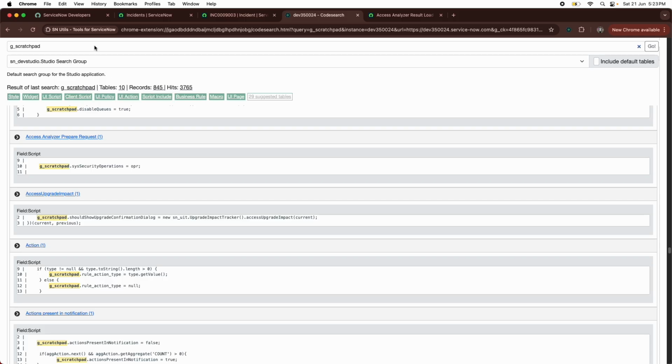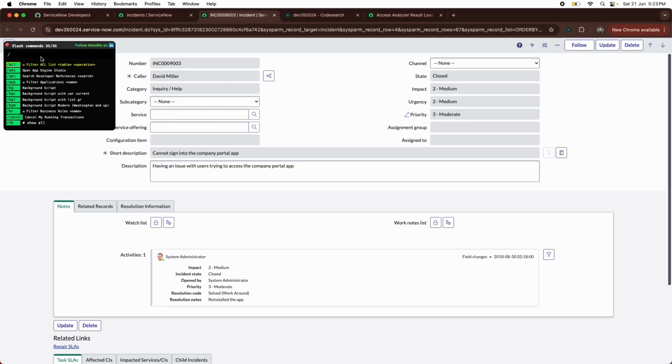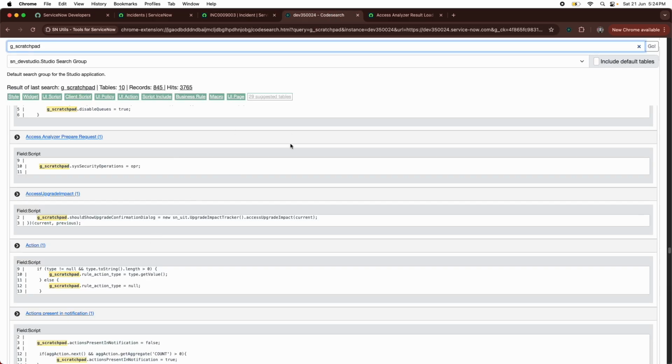Suppose you have used a particular method that you can't remember right now, where you have written a lot of lines of script, but you remember the name of the method, but you can't remember where you have written it, in a business rule, in a script include, in a client script. You can directly just search it: control slash, and then just code and just the name of the method, and it will show like this. Isn't it a very powerful slash command, guys? Just let me know in the comment.